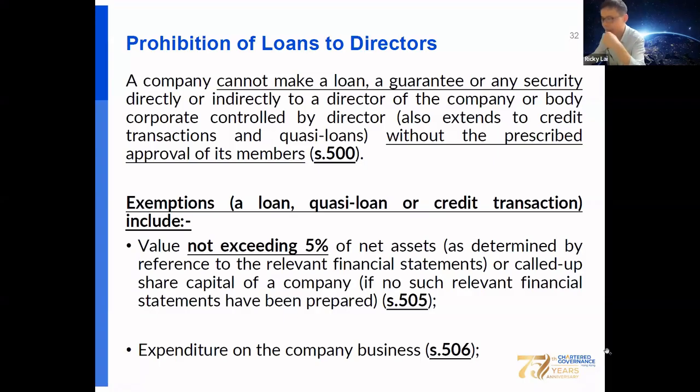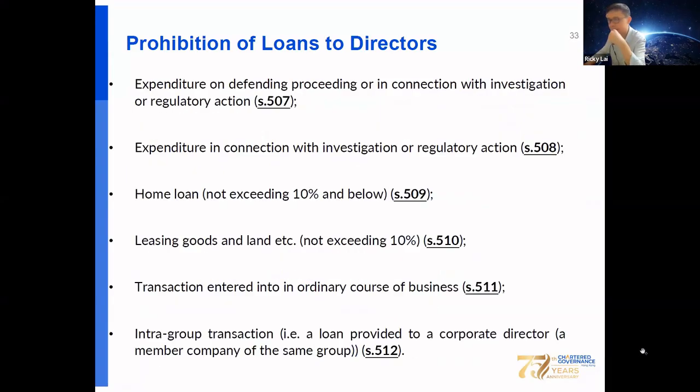Okay, so let's take a look at the net assets of the company. And where there is no financial statement, please look at called-up share capital. Or because of the payment of expenditure on the company's business. Or expenditure on defending proceedings or in connection with an investigation or regulatory action. Or expenditure in connection with an investigation by regulatory bodies.